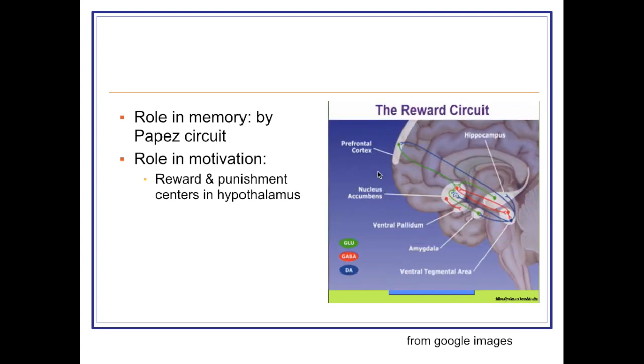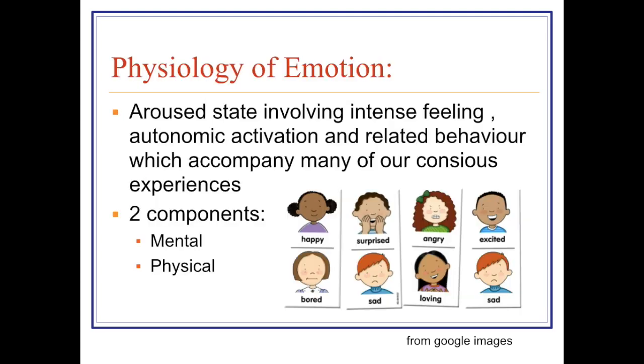Here, this is the reward center, nucleus accumbens, and prefrontal cortex, and punishment centers are present in the hypothalamus. They play an important role in motivation. Now, we'll discuss certain other physiological functions. One very important function is the physiology of emotions.